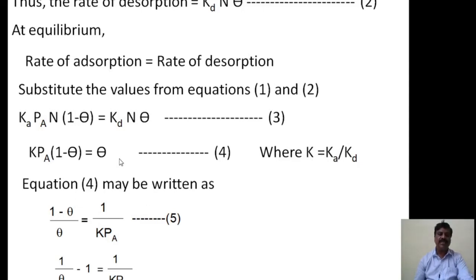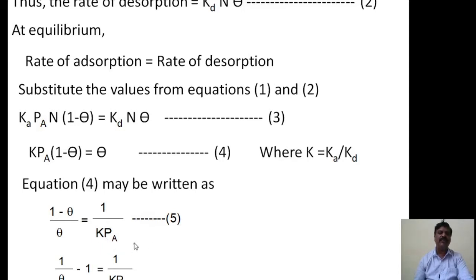Then this equation can be written as, just transfer this side: 1 minus theta, then you have to transfer to the left side, that is theta, and you have to transfer K into Pa to the right side. Therefore we get a rearrangement of equation 4. We will get (1 minus theta) divided by theta equal to 1 divided by K into Pa. That is called equation number 5.